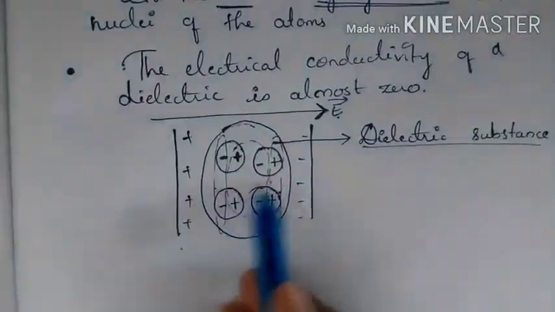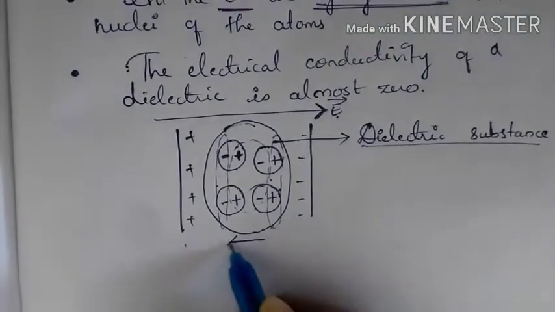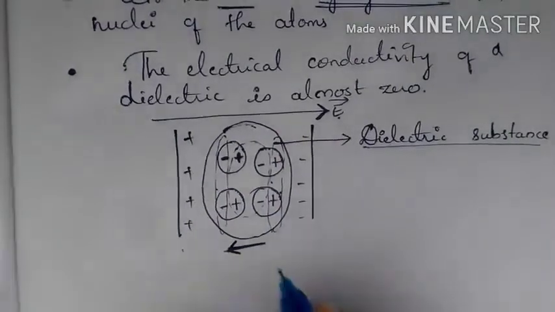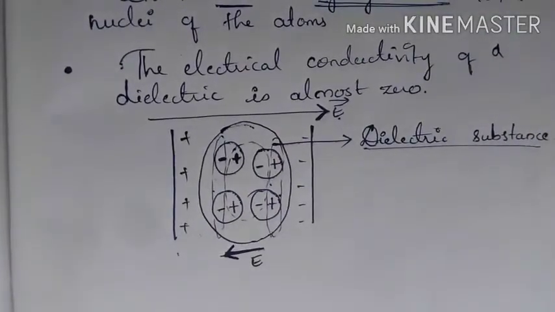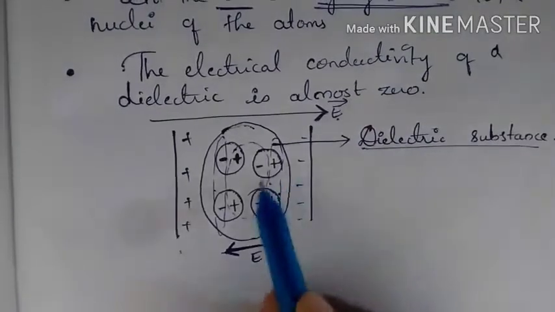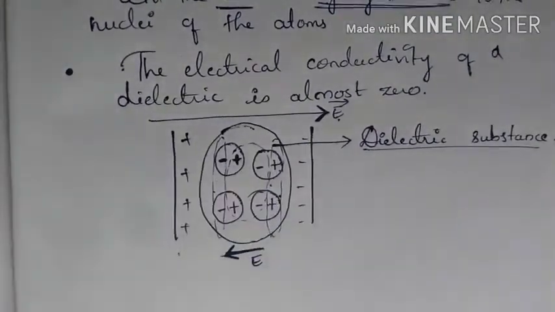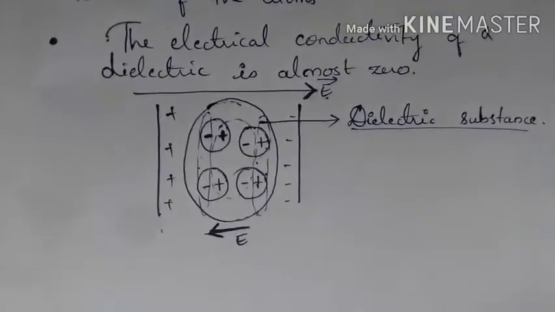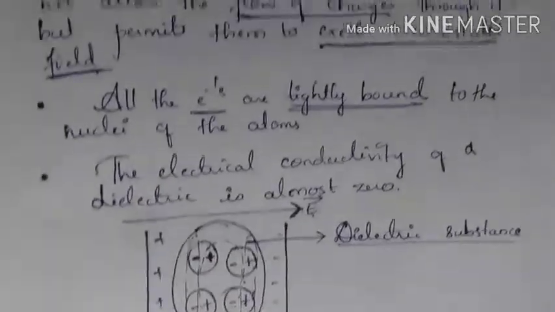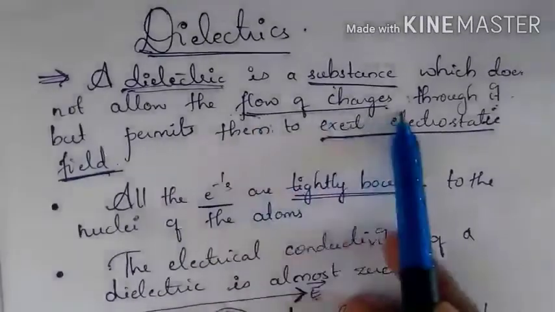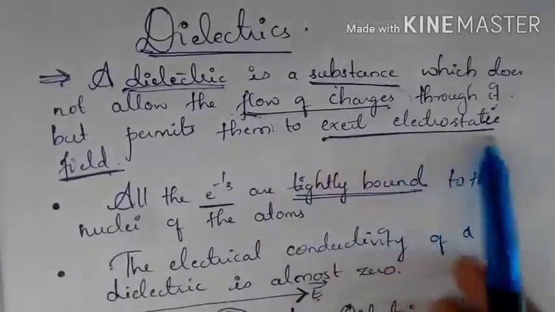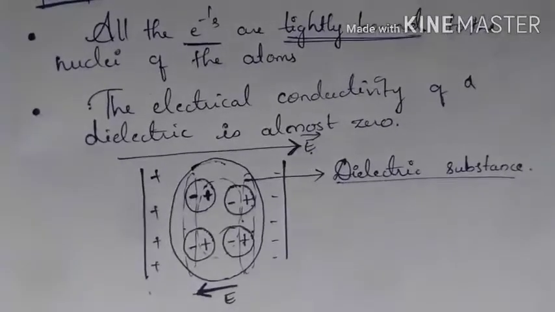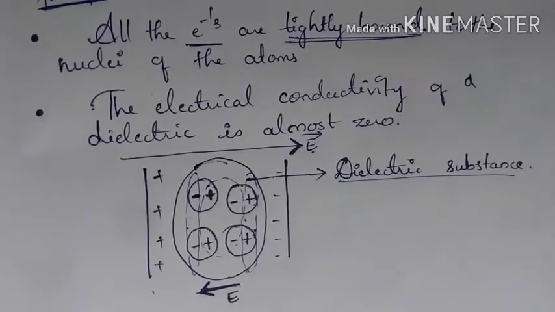Because of these two outer layers there will be an induced electric field from the substance. This E here is known as the induced electric field. Here is the positive layer and here is the negative layer, and the electric field moves from positive to negative. So even if there is no flow of charges, the dielectric can exert an electrostatic field, and the conductivity of a dielectric material is almost zero.